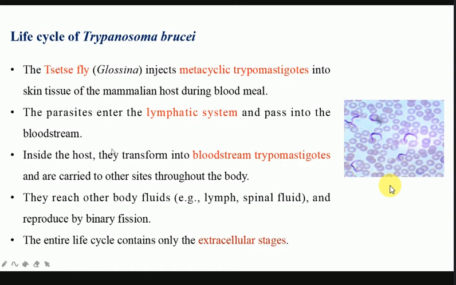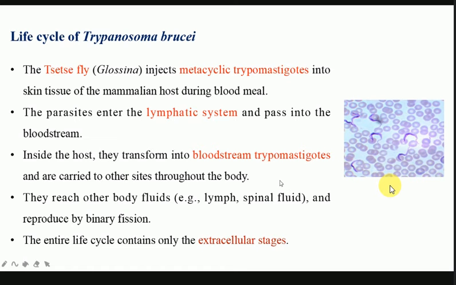All right, and then when they are inside the bloodstream, these trypomastigotes are carried to various body parts. For example, they can reach the brain, and other organs like lungs, liver, etc. But mostly they are dangerous when they reach the liver or the brain.